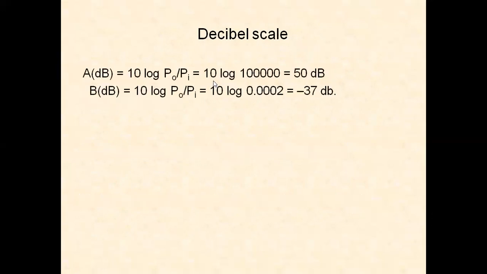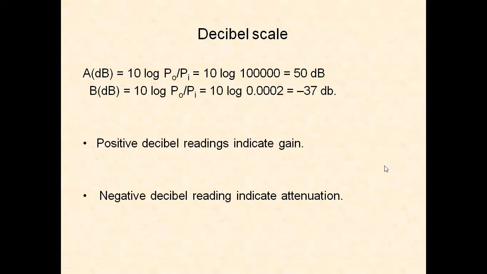If you take the decibel scale 10 log of this large value, we get 50 dB. Similarly, for loss or attenuation, we get the negative sign here, minus 37 dB. A positive decibel reading indicates the gain. A negative decibel reading indicates the attenuation.